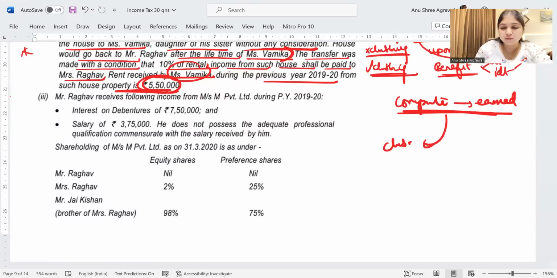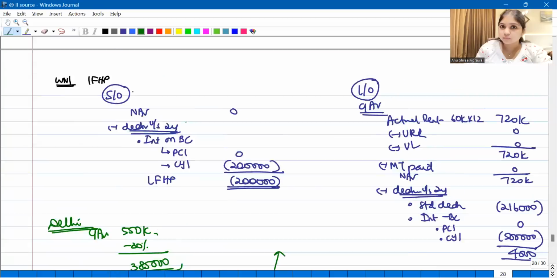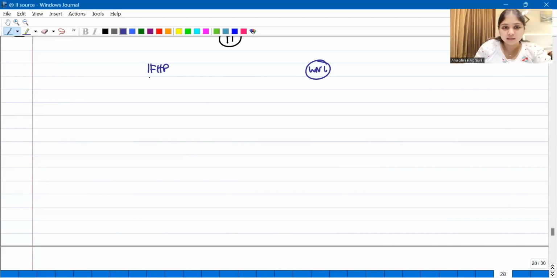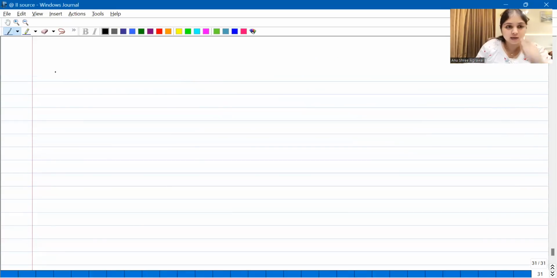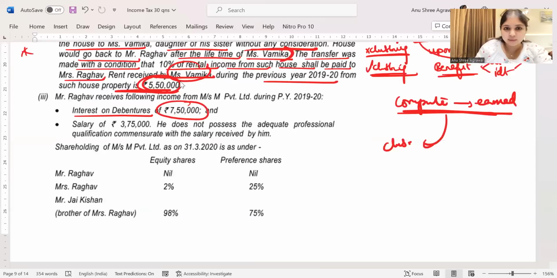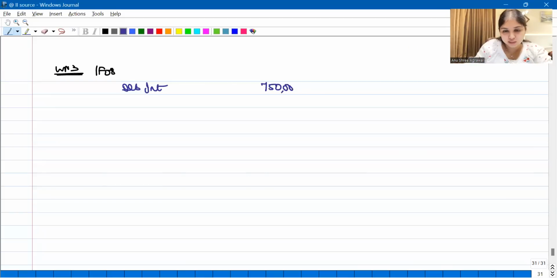Okay, now coming to the next adjustment, Mr. Raghav receives the following from SSM Private Limited. He received interest on debentures. Interest on debentures will go to which head, guys? IFOS head. So I'll open another working note for IFOS. Let us say working note number 3 for IFOS. After the second working note, I'll open working note number 3, IFOS. Under this, he has debenture interest. How much debenture interest is he having? Debenture interest of 7,50,000 he is having.